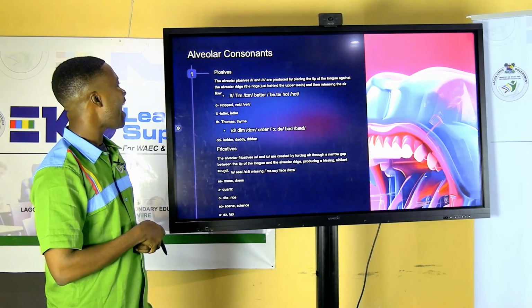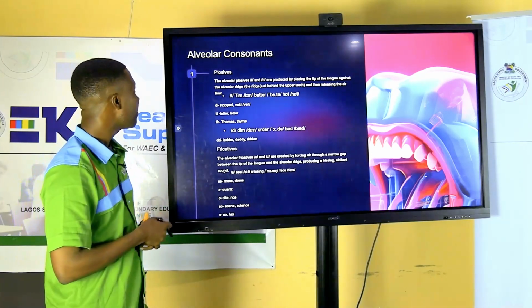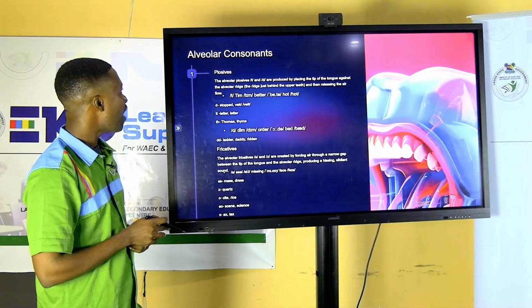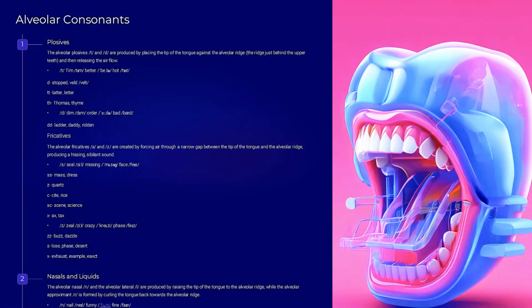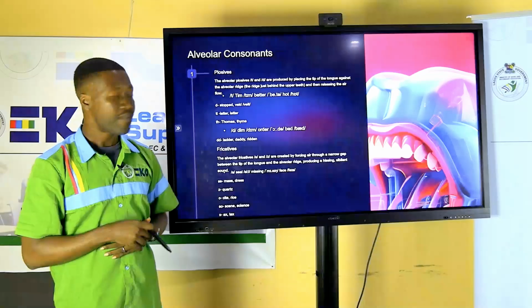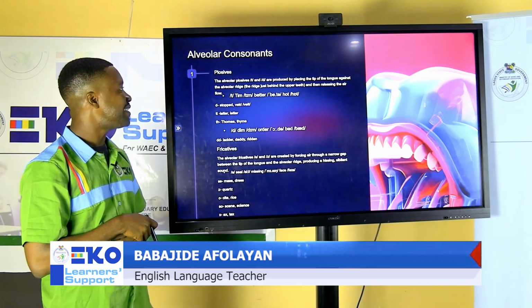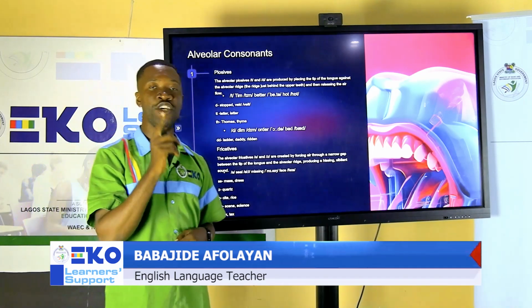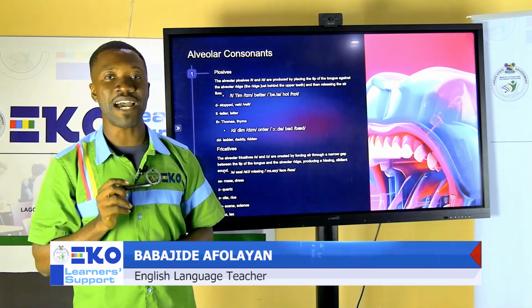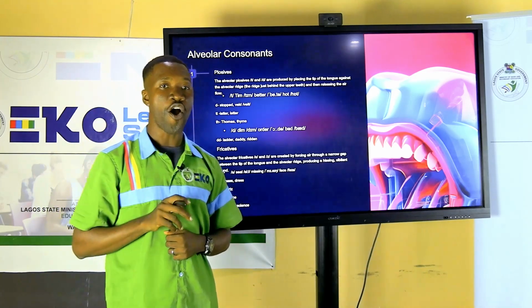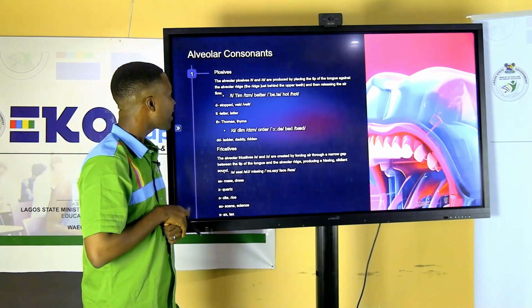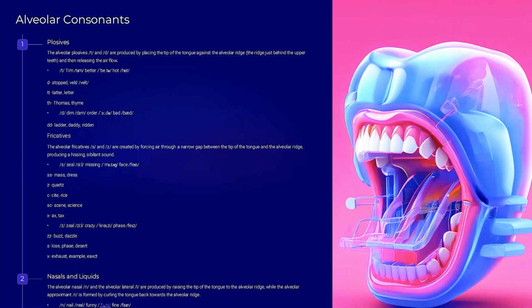We want to go to the alveolar consonants. We have the alveolar plosive sounds. We have two of them. We have the sound t and the sound d. Both are produced by placing the tip of your tongue against the alveolar ridge. When we talk about the alveolar ridge, we talk about the roof of the mouth. The ridge is just behind your upper teeth, and then releasing the air flow.